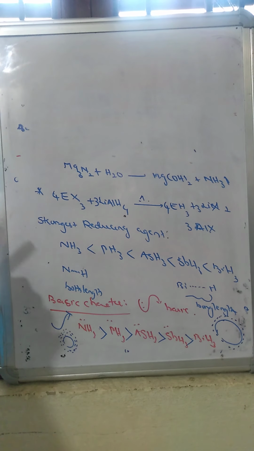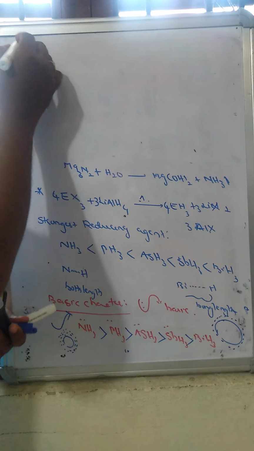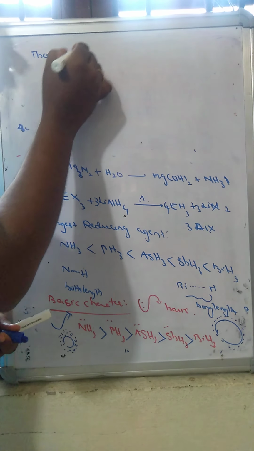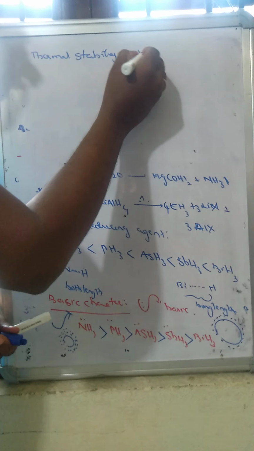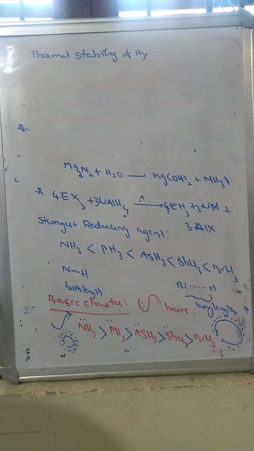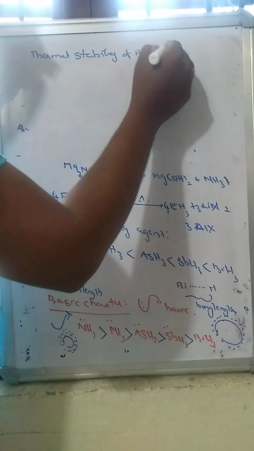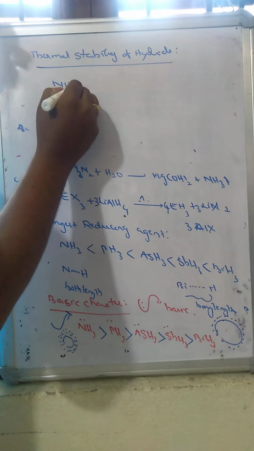Next, the thermal stability of these hydrides. Thermal stability of hydrides from top to bottom gradually decreases.